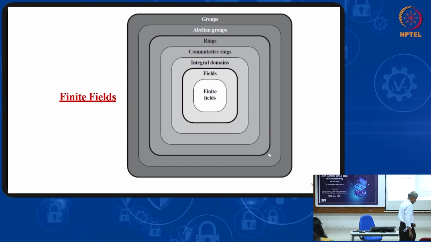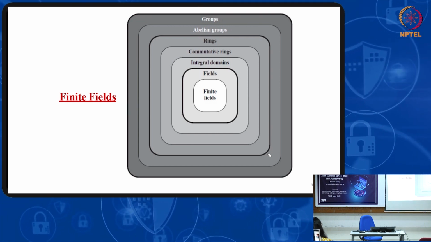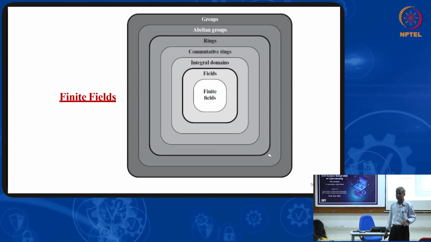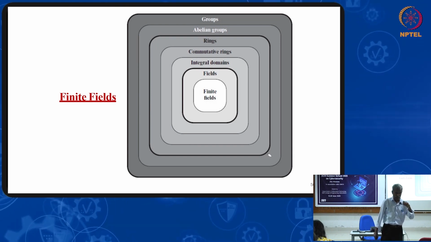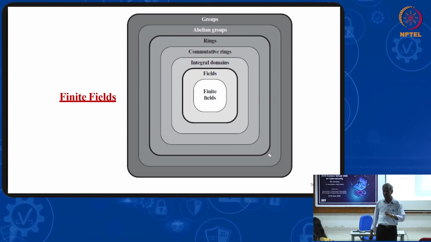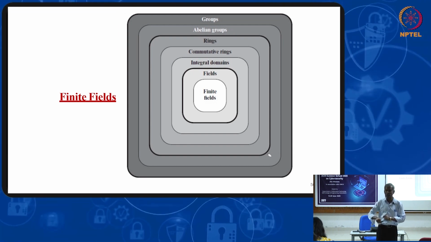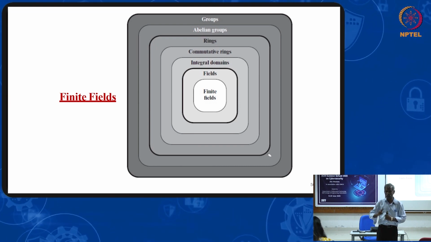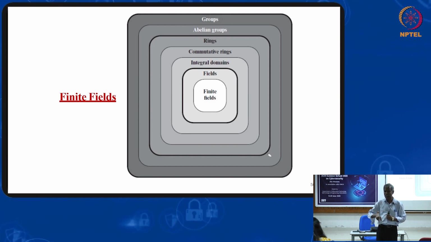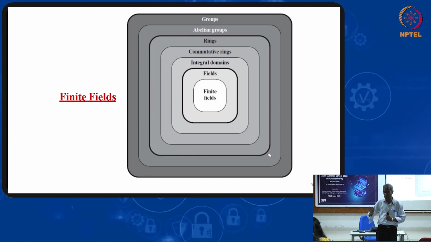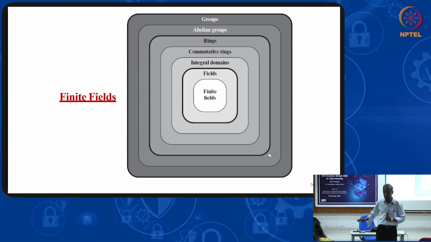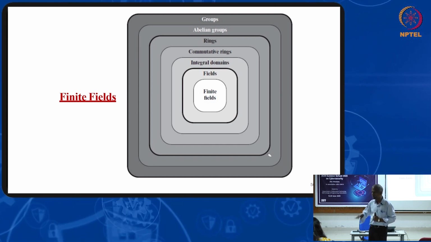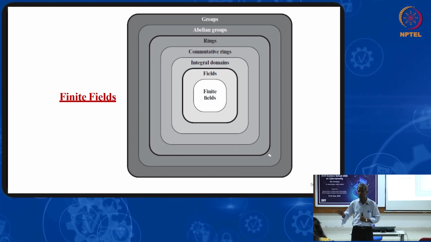You see the structure. The superset is group. The group will be satisfying four properties. First, you have to start with the algebraic structure. A non-empty set G with a binary operator star is said to be a group if it satisfies four axioms: closure property, associative property, inverse existence, and identity existence. When these four properties are satisfied, it is called a group. In addition to these four properties, if it satisfies the commutative property also, that is called an abelian group.